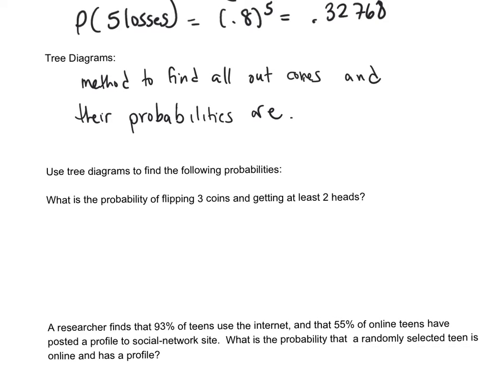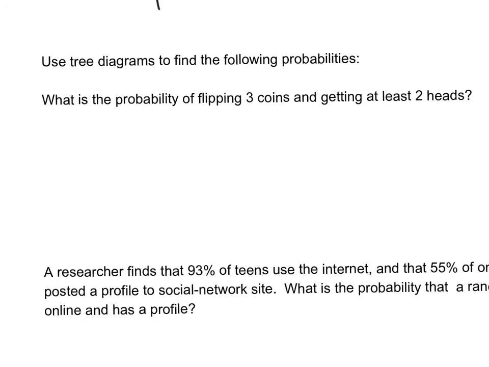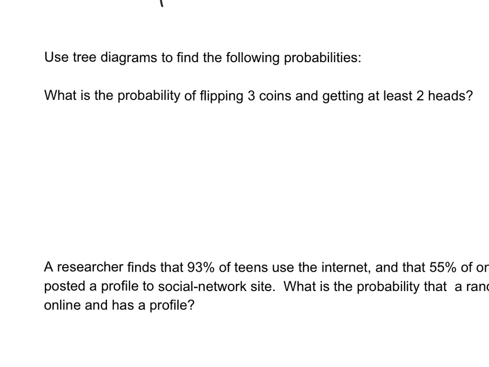So let's look at an example. This first example is a pretty easy one. We are going to flip 3 coins. We want to know the probability of getting at least 2 heads. So when I flip 3 coins, I'm going to do each outcome first. If I flip a coin, I'm going to get either a head or a tail. So a tree diagram goes like this, head or tail. Now in each branch, there's a half chance I get a head and a half chance I get a tail.